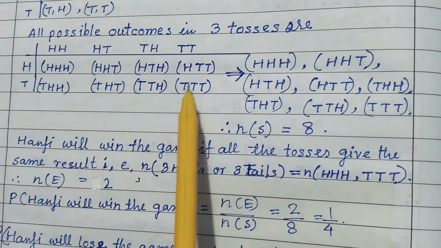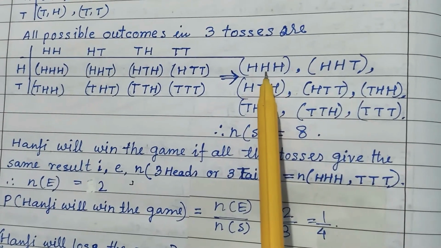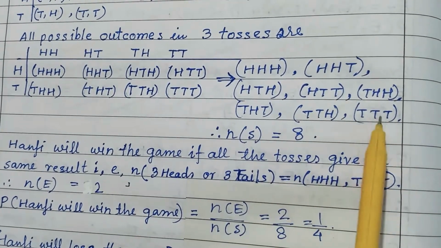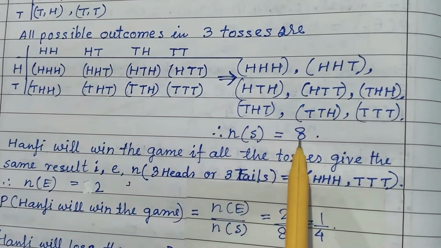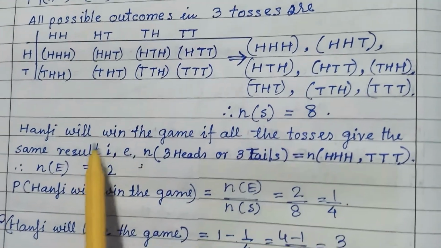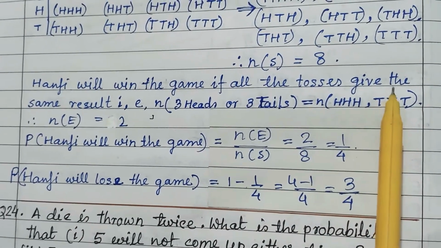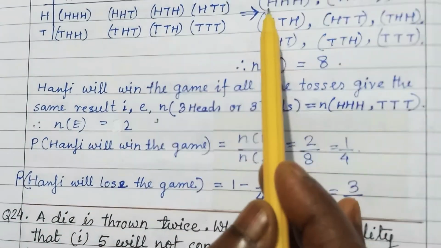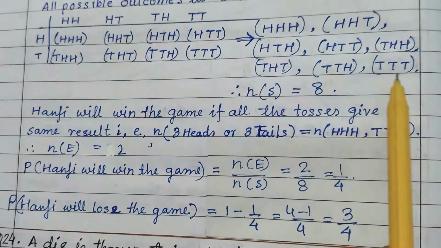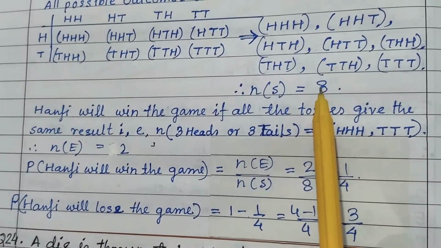Now these are the events, and the number of sample space is 8. Hanfi will win the game if all the tosses give the same result. So this is head head head and tail tail tail, only 2 options out of 8.